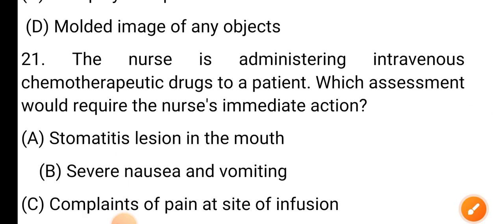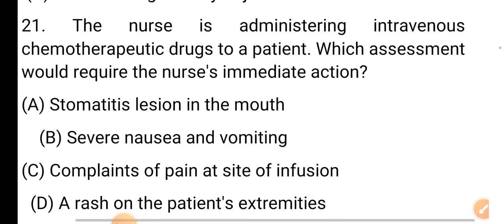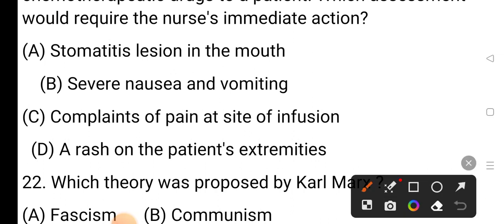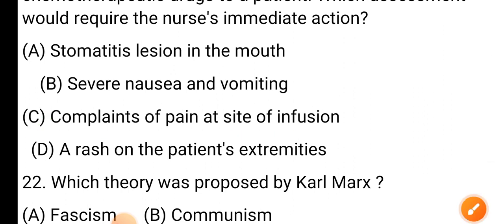Question number 21. The nurse is administering an intravenous chemotherapeutic drug to a patient. Which assessment would require the nurse's immediate action? Option A, stomatitis lesion in the mouth. Option B, severe nausea and vomiting. Option C, complaint of pain at site of infusion, and option D, a rash on the patient's extremities. The correct answer is option C, complaint of pain at the site of infusion.